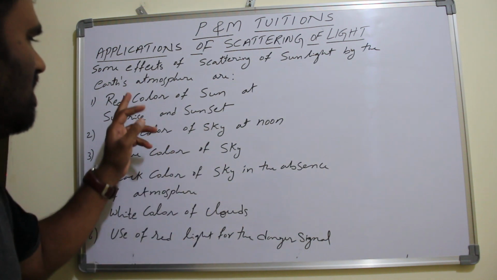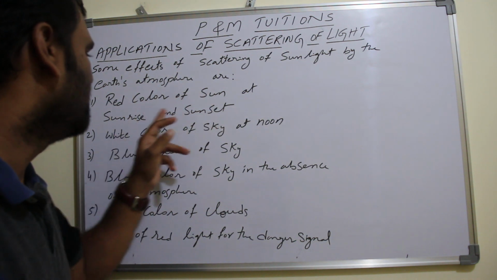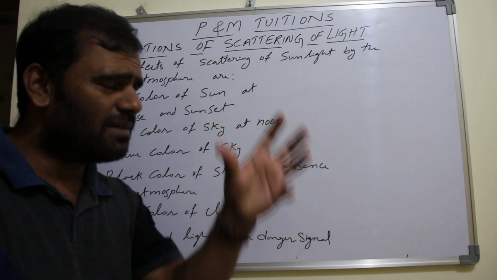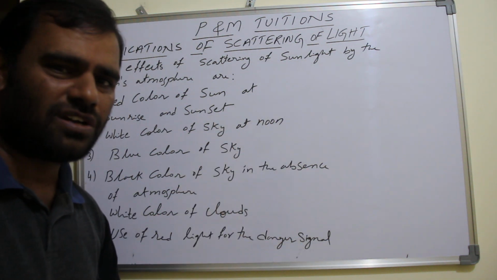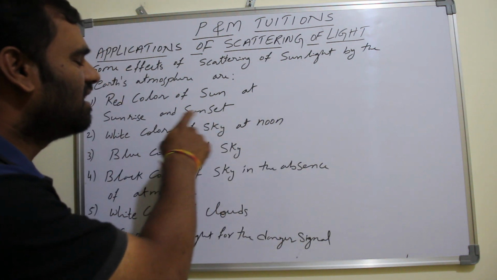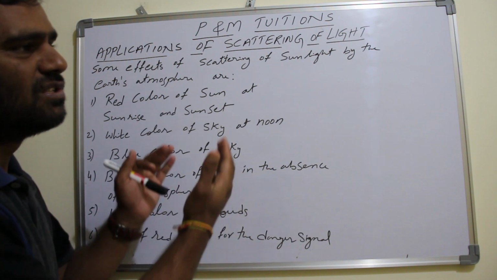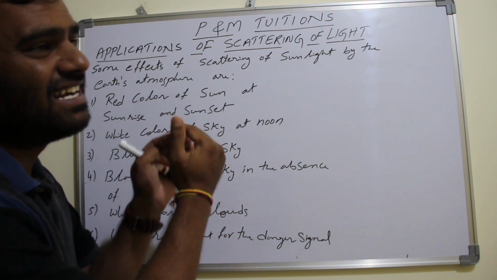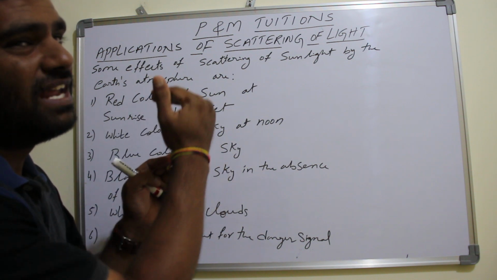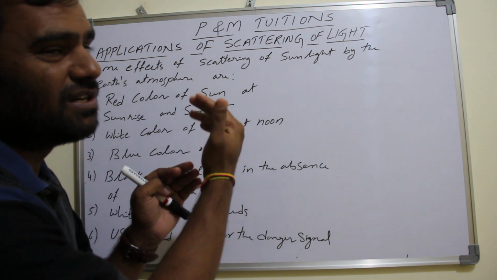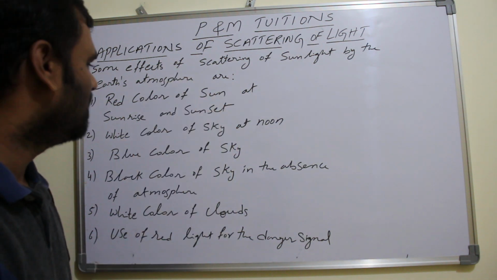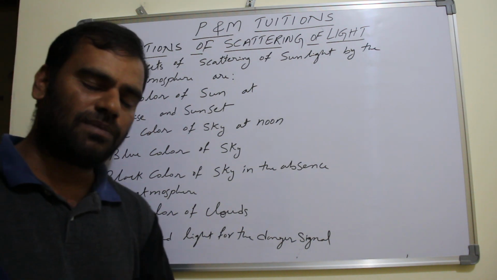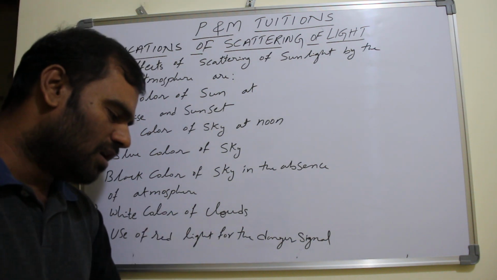So let's understand now red color of sun at sunrise and sunset. At sunrise and sunset, the sun appears red in color, right or not? So why are they red in color? In the previous video we have seen that red scatters least and violet scatters most because of the wavelength, right or not? Now at the time of sunrise and sunset, light from the sun has to travel a long distance.